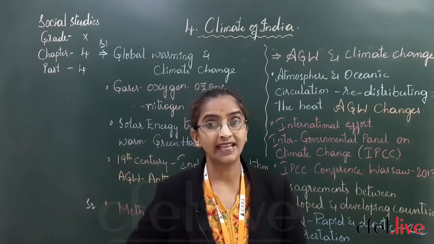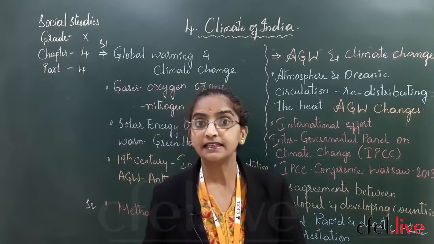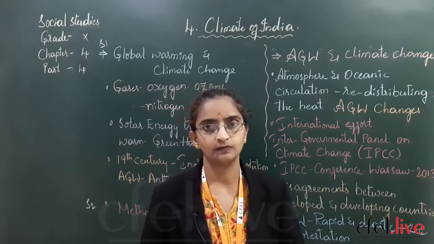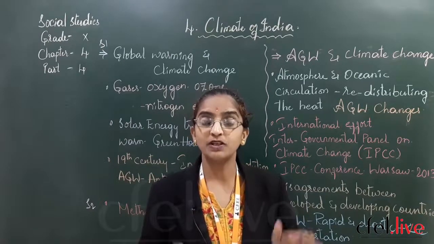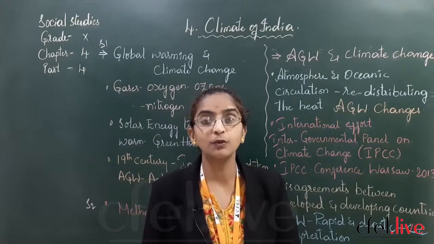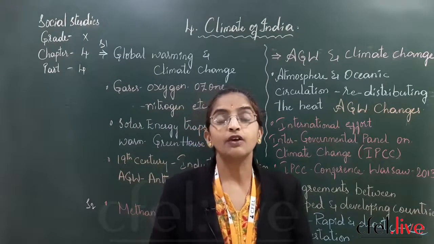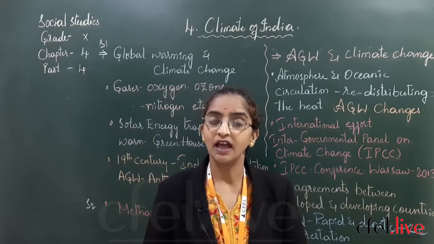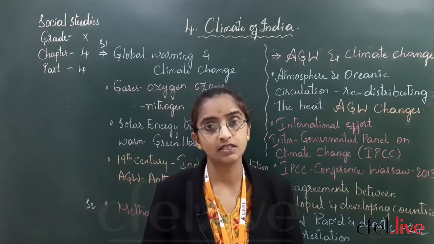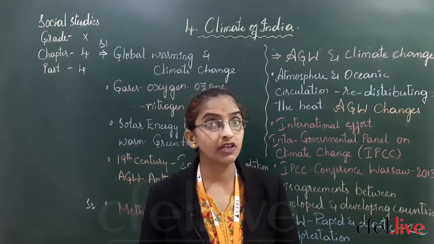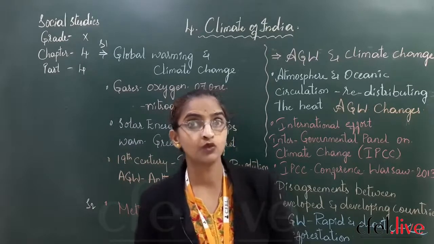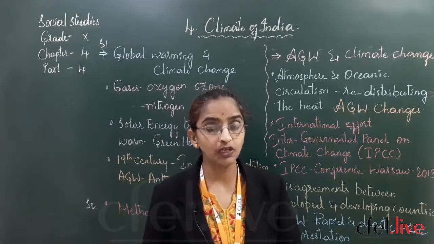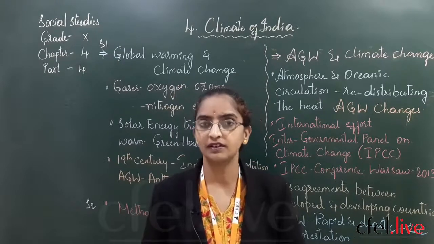If these limits are exceeded, what limits? If the heat limits are exceeded, then that will be a danger, no doubt at all. Whatever heat has been held over the earth, making life possible, is called the greenhouse effect. So what do we understand? Greenhouse means having greenery over the earth, it's suitable, it's good. But if this greenhouse effect is increasing, what does that mean? That temperatures are gradually increasing. If there is no limit to growing heat, then it will be dangerous.